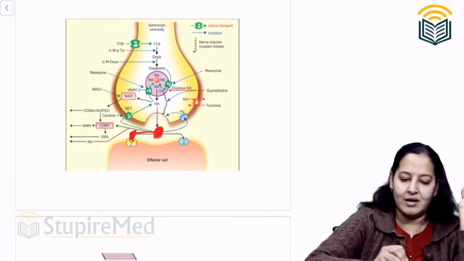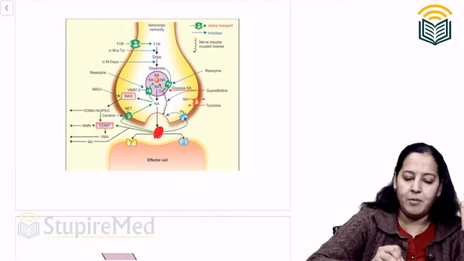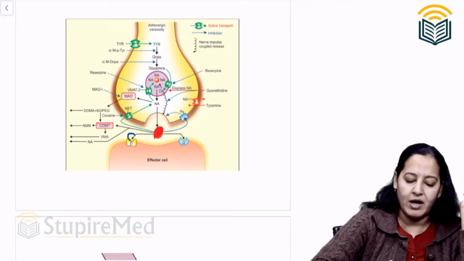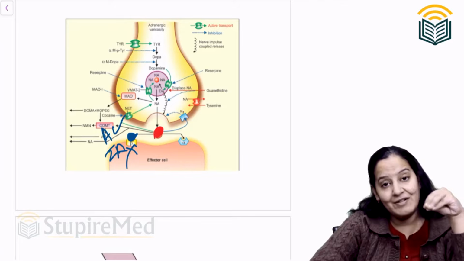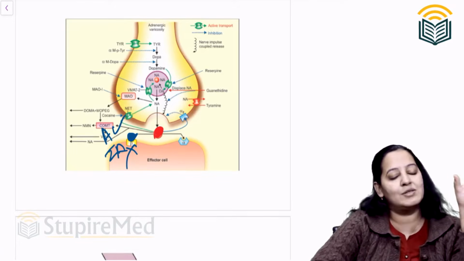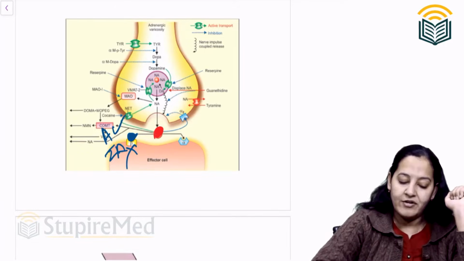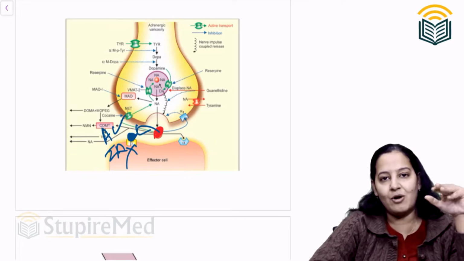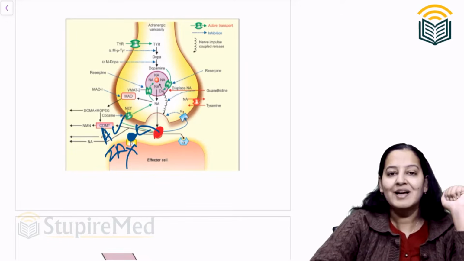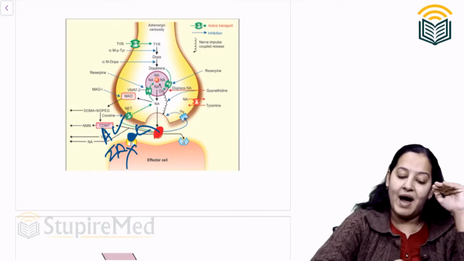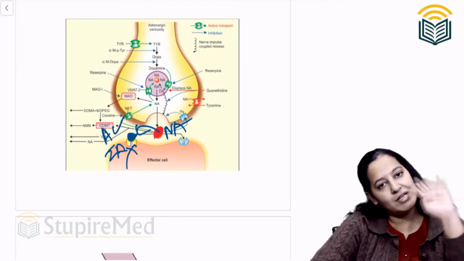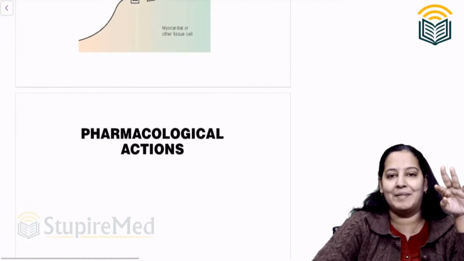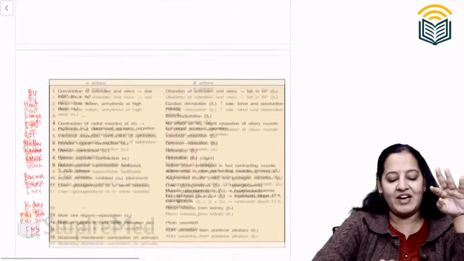But now this drug, beta blocker, is coming, and beta blocker is binding with the beta receptor. It has affinity but it doesn't have intrinsic activity. So it is binding with the beta receptor but does not show any action. But now noradrenaline cannot bind because it is already blocked by the beta blocker. So the actions shown by noradrenaline are not showing. So the reverse will happen passively. So that is the mechanism of action of beta blocker.